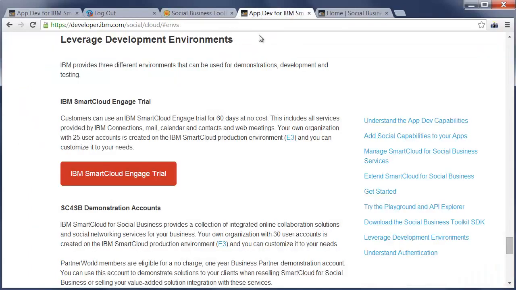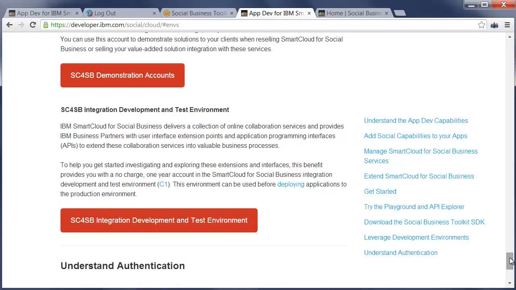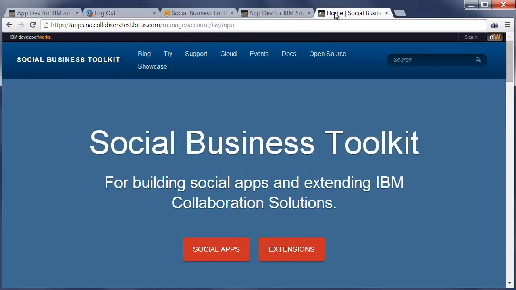Now to go one step further, you can also use your own test organization if you need your own test data, and we have documented the different development environments that IBM provides here under social, cloud and then environments. For example, there is the 1-year trial for partners, so that partners can do development and testing on our test environment called C1. Now in order to use your own account, or once you have your own account, you can log in to that account. Let me do this now.